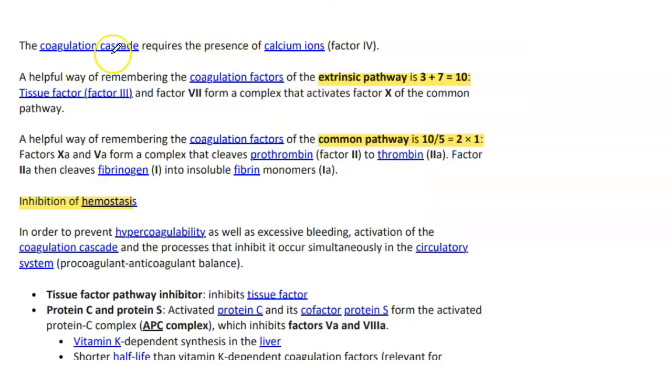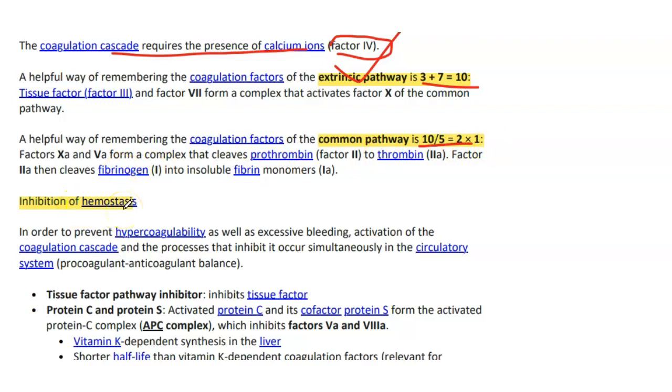The coagulation cascade requires the presence of calcium ion known as factor 4. A helpful way of remembering the coagulation factors of the extrinsic pathway is 3 plus 7 equals 10, while for the common pathway, 10 by 5 equals 2 multiplied by 1.